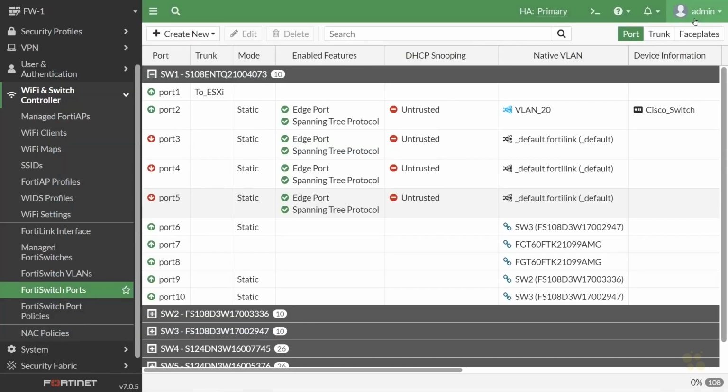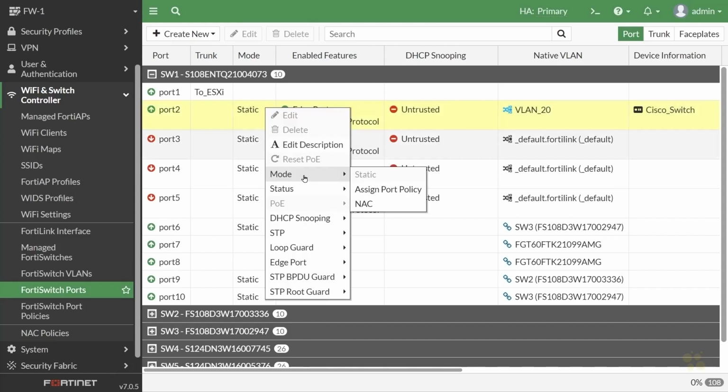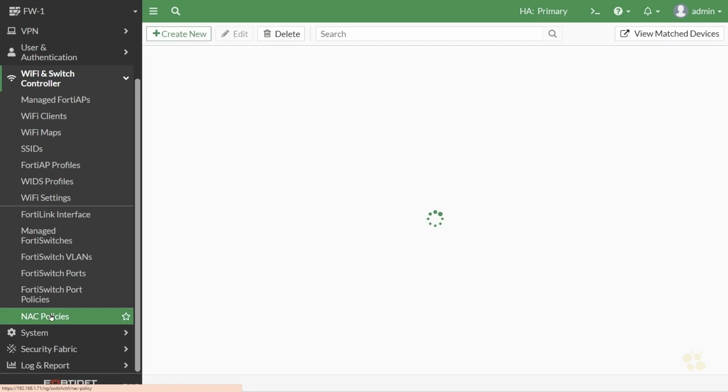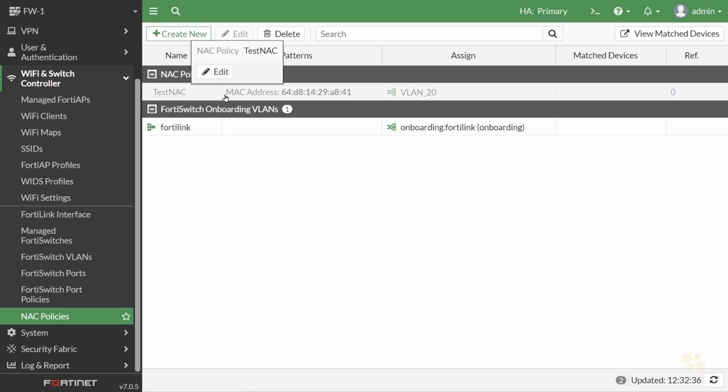So let's minimize that. In a moment, after we configure our NAC policy, we're going to change the mode for this port. Instead of saying static, we'll come down to mode and we'll say we want to use network access control. But we need to create a NAC policy first. To do that, over here on the left, we're going to go down a couple below FortiSwitch ports, down here to NAC policies. Here I have a NAC policy I was playing around with earlier, currently disabled. So let's go ahead and create a brand new NAC policy.